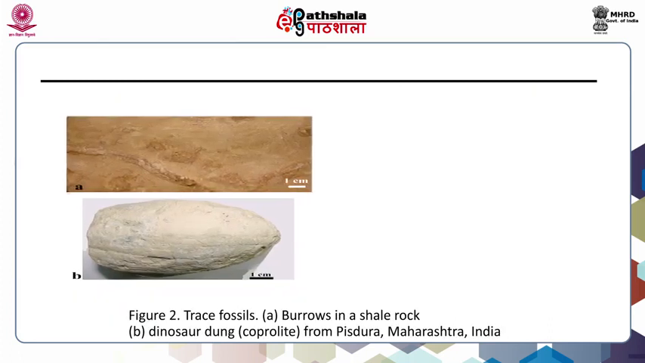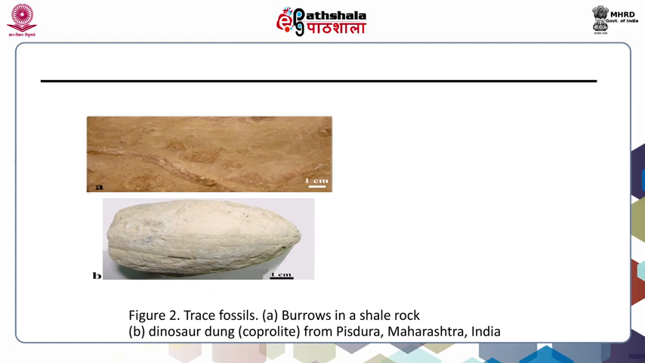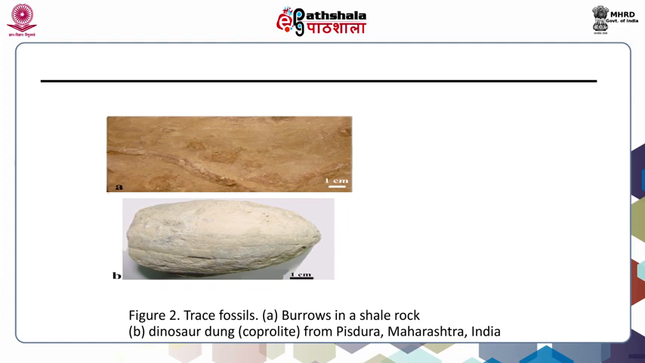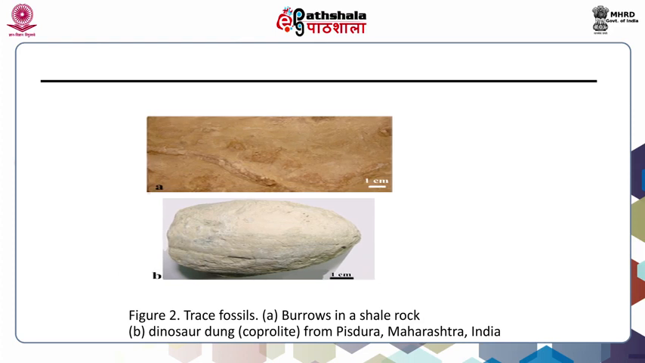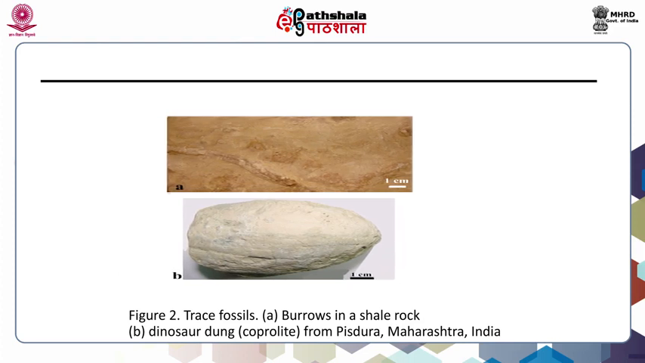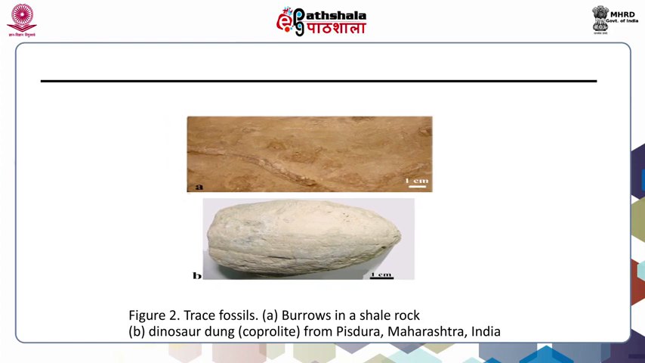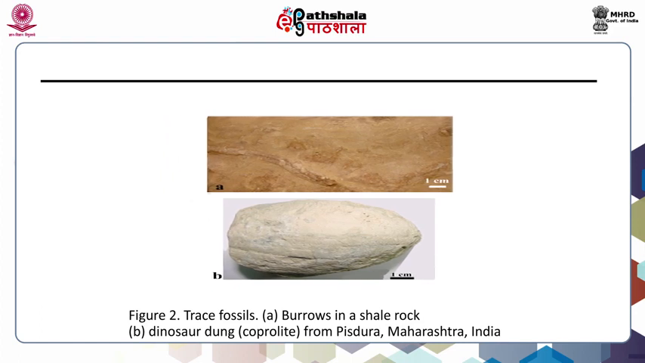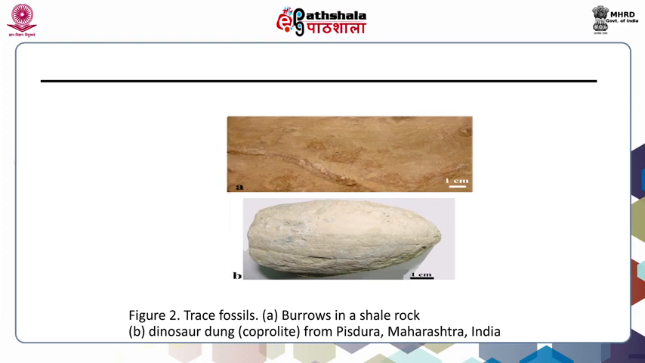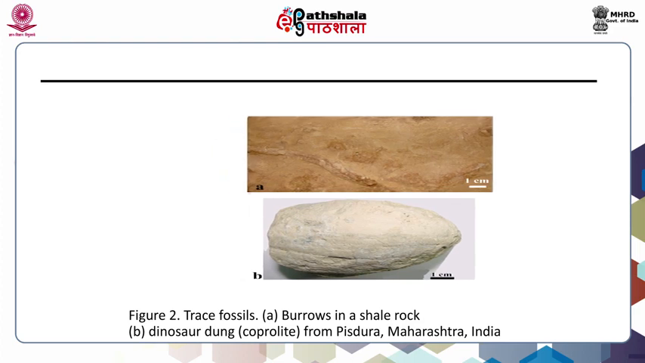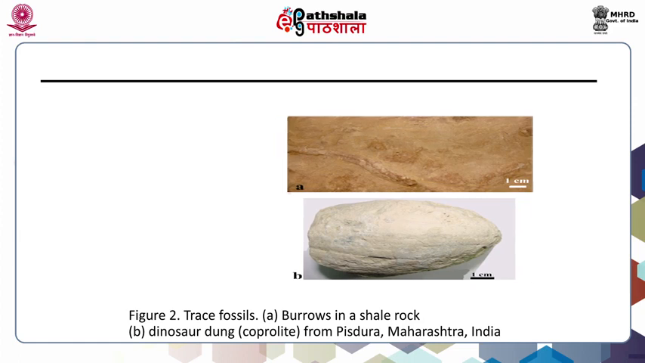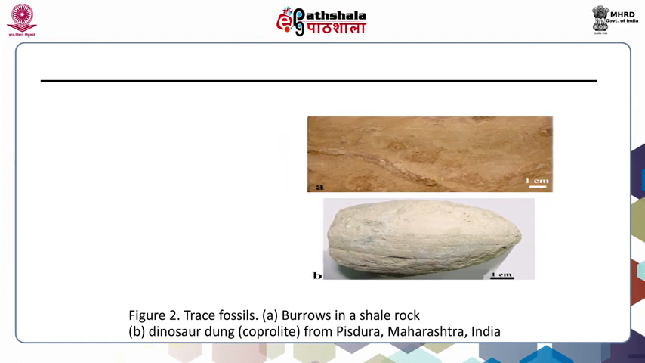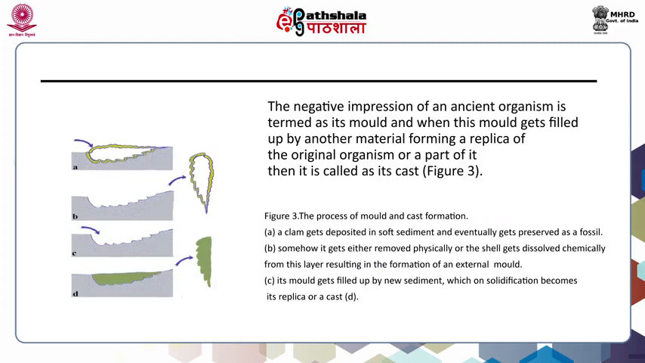Now, let me have a look at these 2 pictures. These are examples of trace fossils. The first one is an example of a burrow in a shale rock, and the second one is an example of dinosaur dung. These dung fossils are also called coprolite, and these pictures are from Pisdura, Maharashtra, India. Let me have a look at this slide.